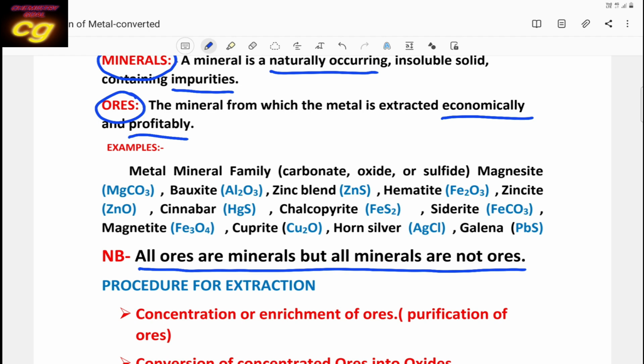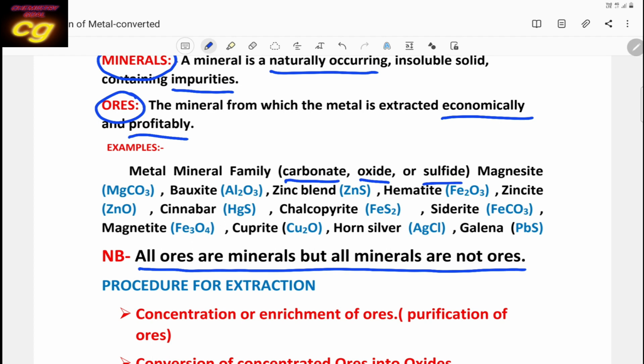What are the important examples of minerals? Minerals are generally water insoluble, available in the form of carbonates, oxides and sulfides.